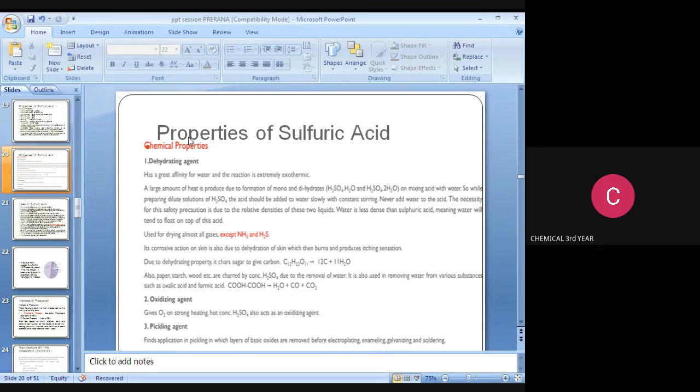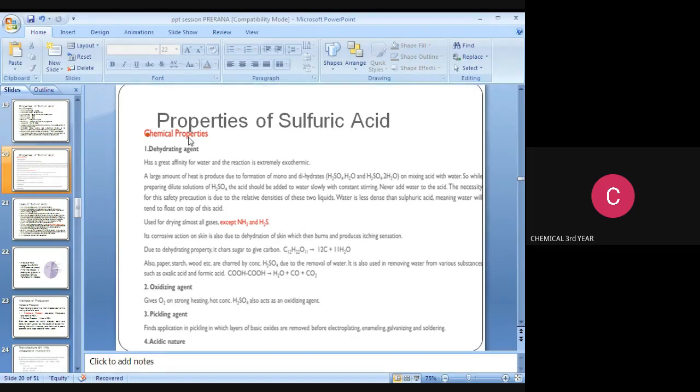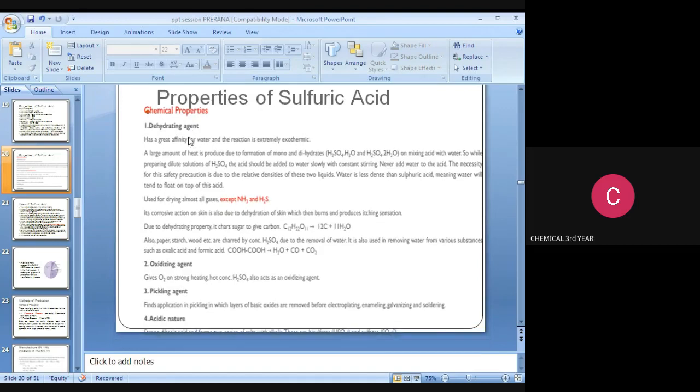The chemical properties are dehydrating agent, oxidizing agent, pickling agent, acidic nature, etc. We are going to discuss the dehydrating agent first. It has a great affinity for water and the reaction is extremely exothermic.